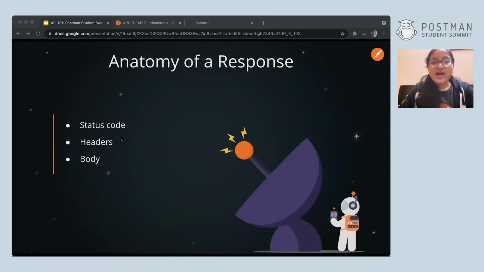Okay, so we went over how to set up API requests and send them via Postman. Now, when you send an API call, you will also receive a response. This includes status codes and any headers that were sent, like the authorization key I talked about, and maybe also whatever information you get back through the body.